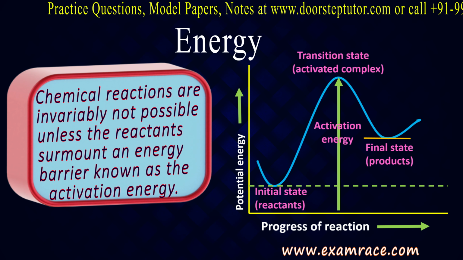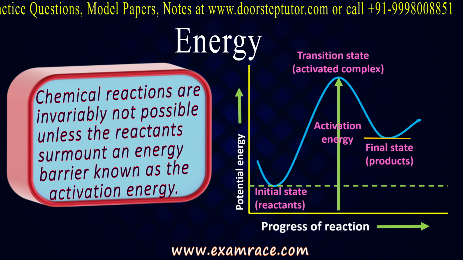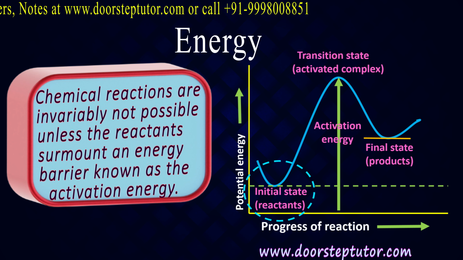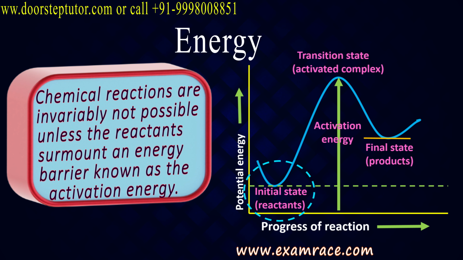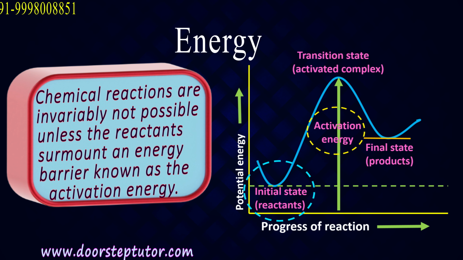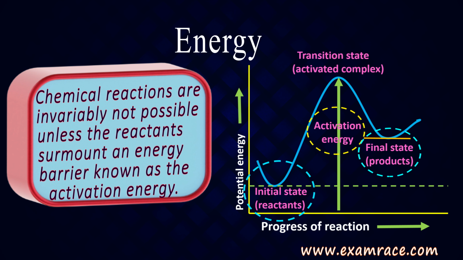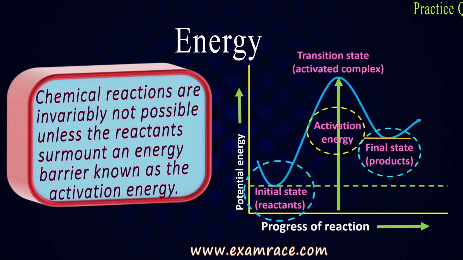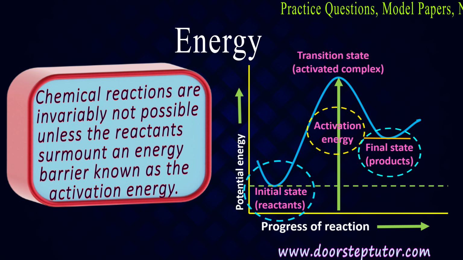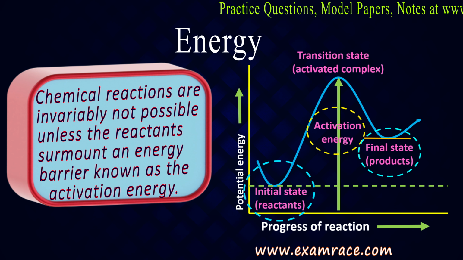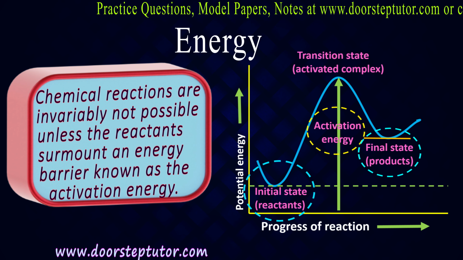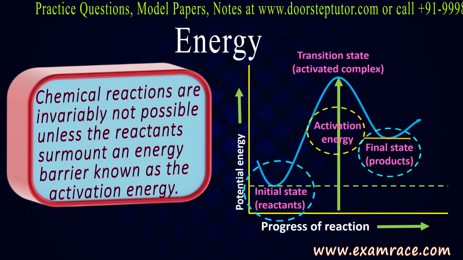Here in this figure you can see that first it shows the initial state of the reactant, and then when it attains its energy barrier, that is its activation energy, when it is activated, it gives a final product. And you can see the level of energy is different. In the initial state you can see some low energy, and in the final state you can see more energy. So this is how energy changes from one substance to another.